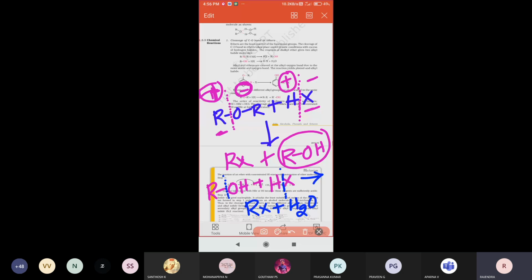I will write it once again. Ethers react with hydrogen halides to produce alcohol plus alkyl halide.